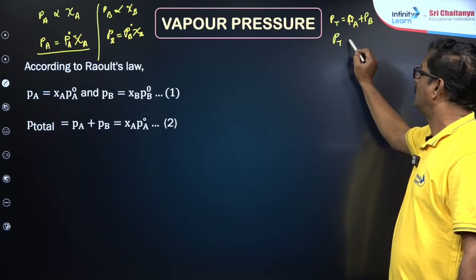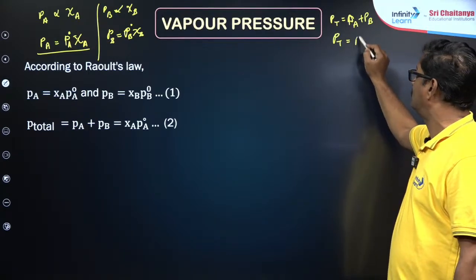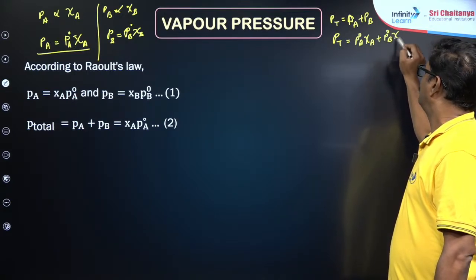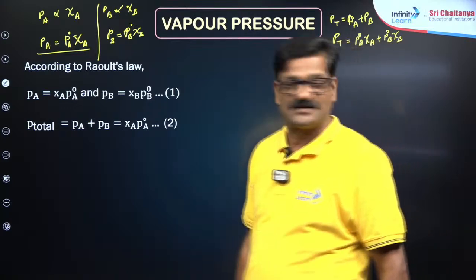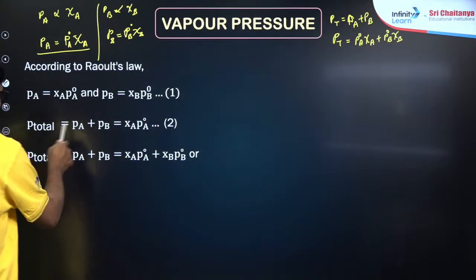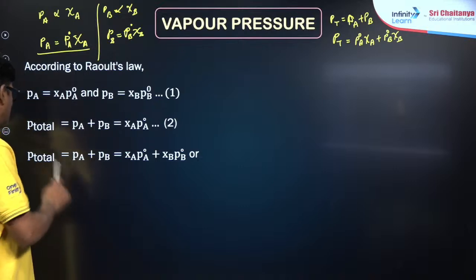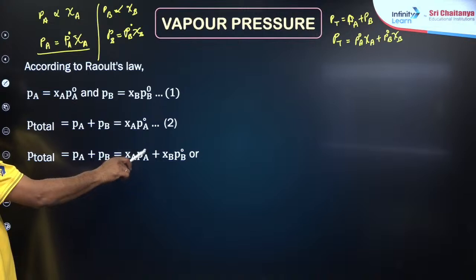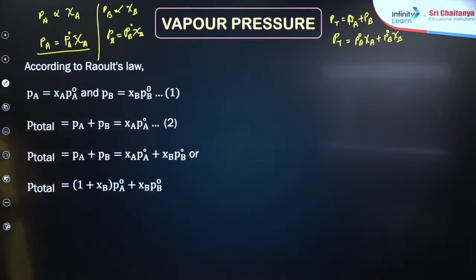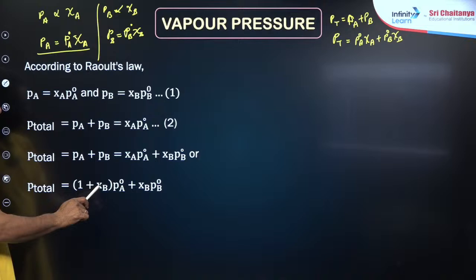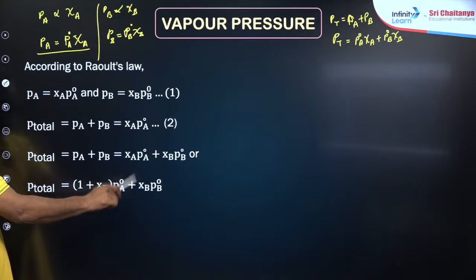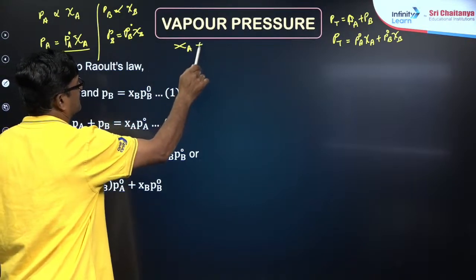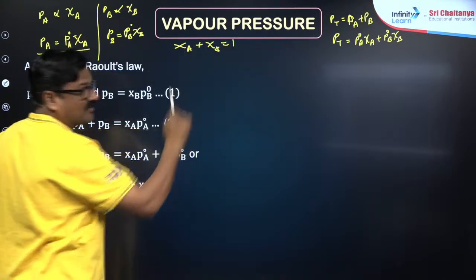So the total solution vapor pressure is equal to P naught A times mole fraction of A plus P naught B times mole fraction of B. You can also say P total is equal to (1 minus mole fraction of B) P naught A plus mole fraction of B P naught B, because mole fraction of A plus mole fraction of B is equal to 1.